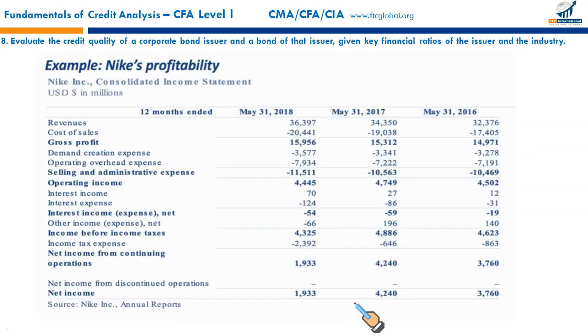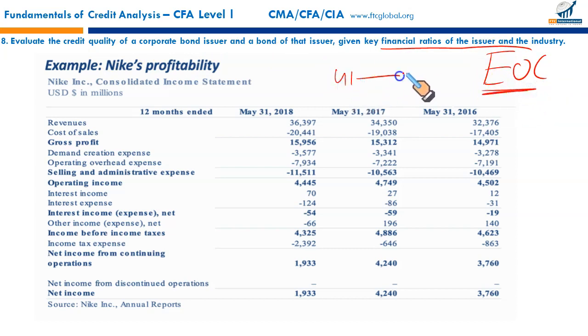Now, the next is to evaluate the credit quality of a corporate bond issuer and bond of that issuer given key financial ratios of the issuer. All these are coming in EOCs. You will see, I think specifically question number 41 onwards to 45. They contain extensive, larger questions with balance sheet, income statement, cash flow statements given. So there we will apply the numbers, and then we will try to interpret this reading there.